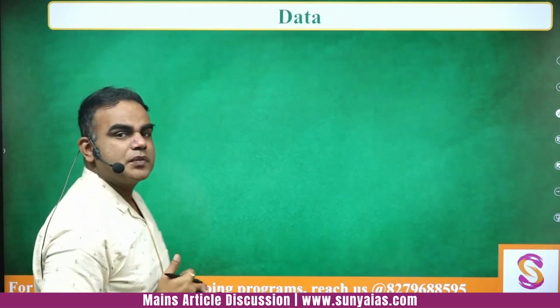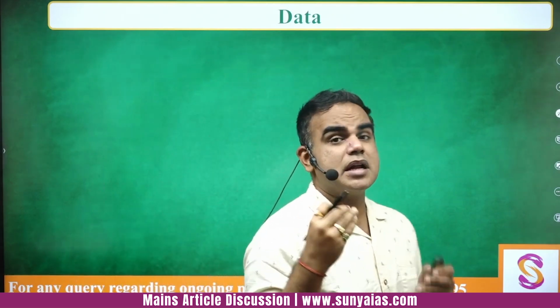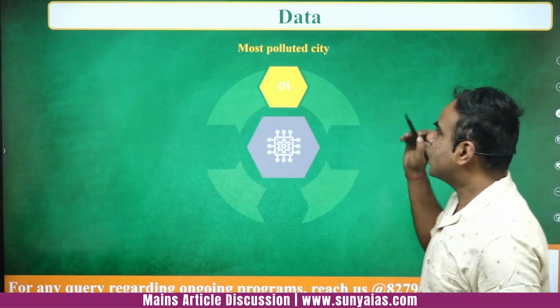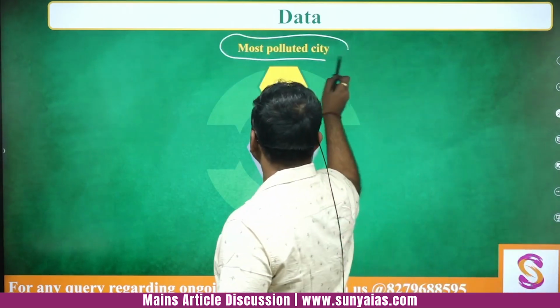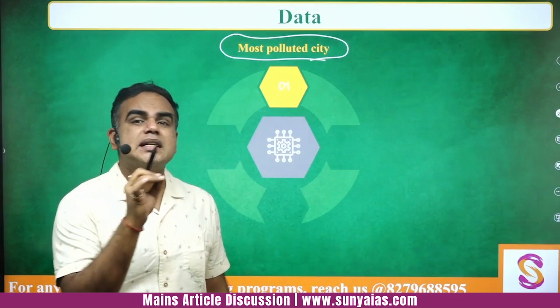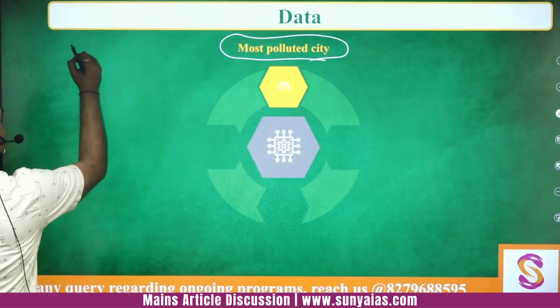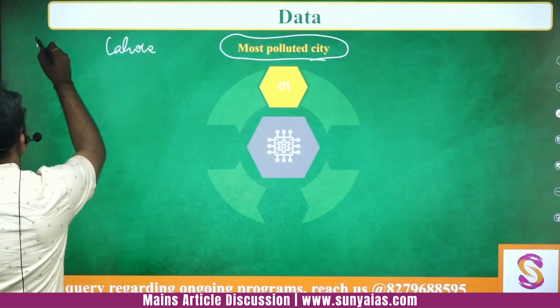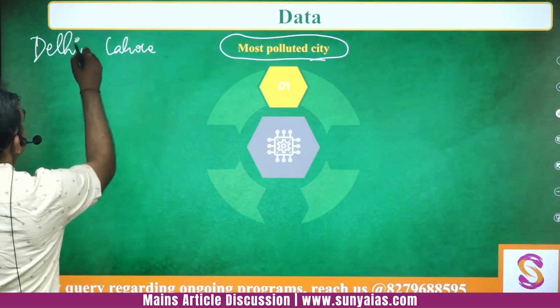And then, to substantiate it, we will see some important data as well. Number one, Delhi became the most polluted city, followed by Lahore in Pakistan. So the air quality of Delhi was really polluted.